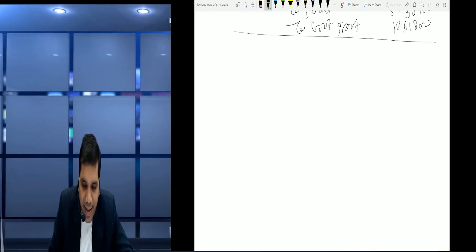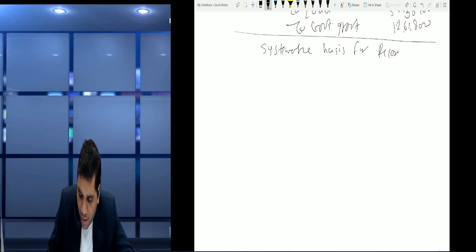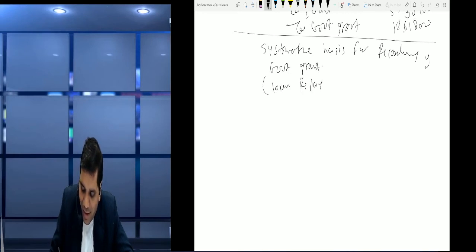We can write the heading: systematic basis for recording of government grant, or in other words we write it as a loan repayment schedule.